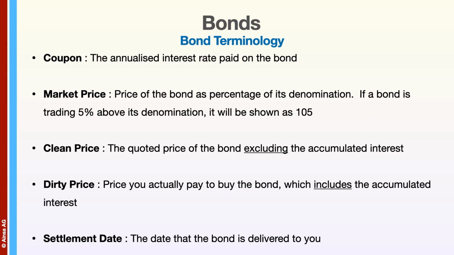But when you receive the interest, you will get the interest all the way from the previous interest payment to the present interest payment date. The settlement date is the date that the bond is delivered to you.